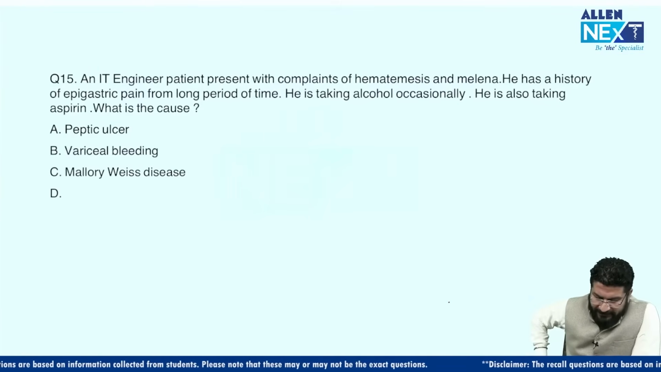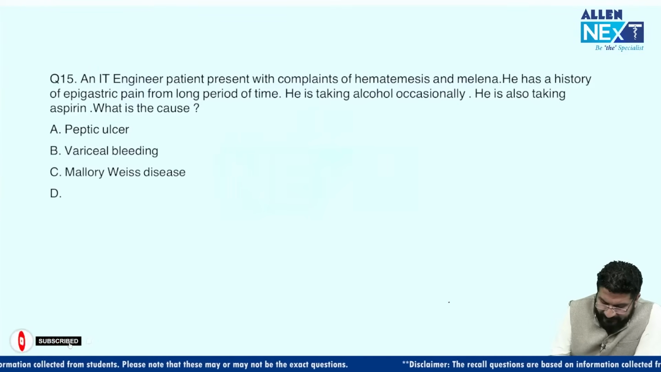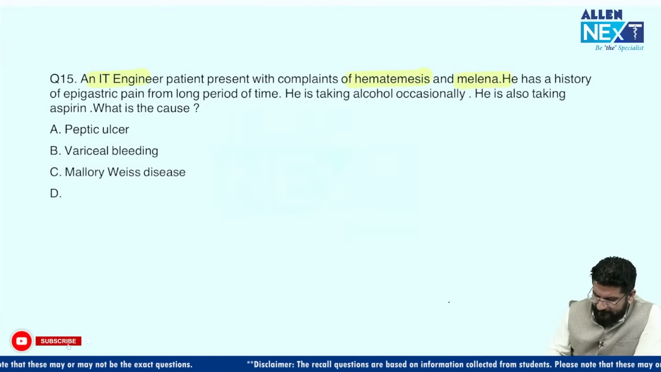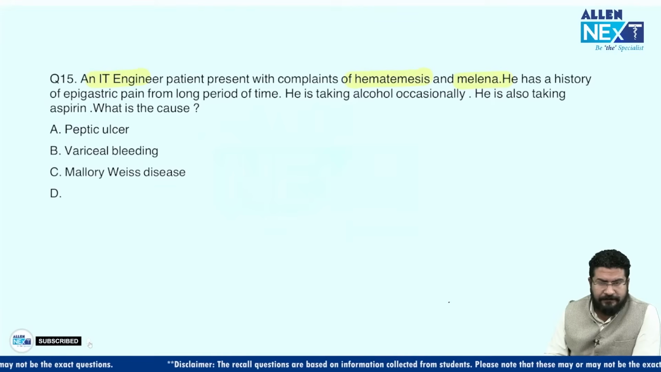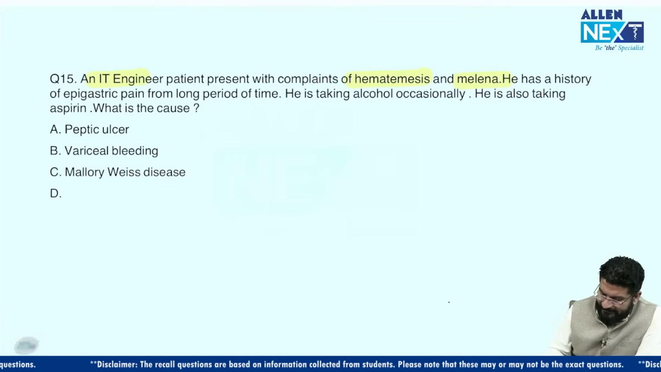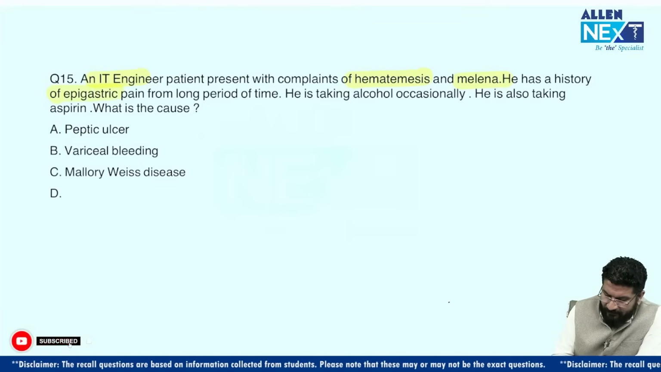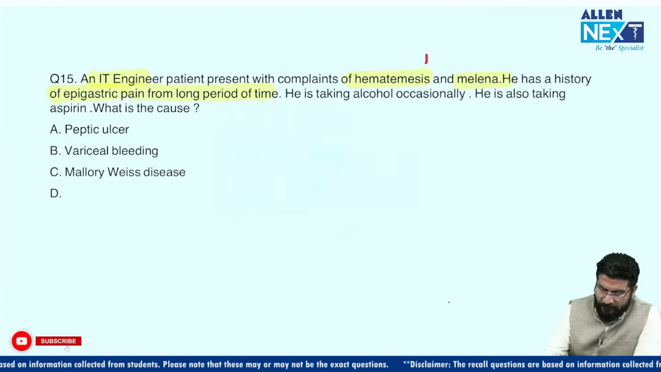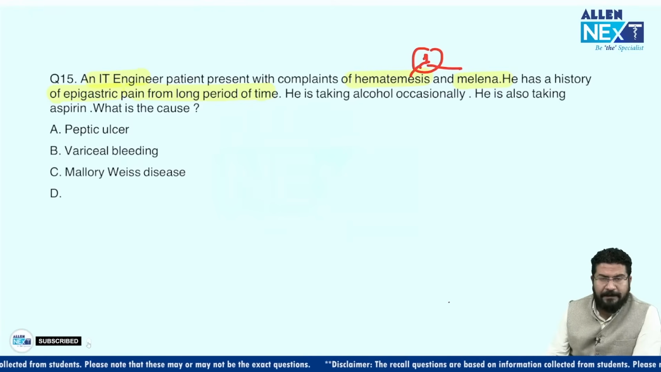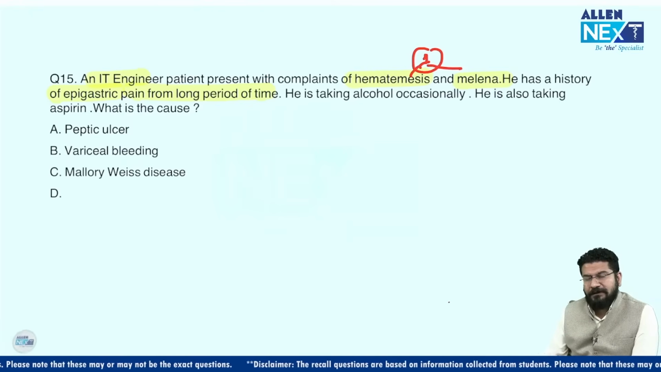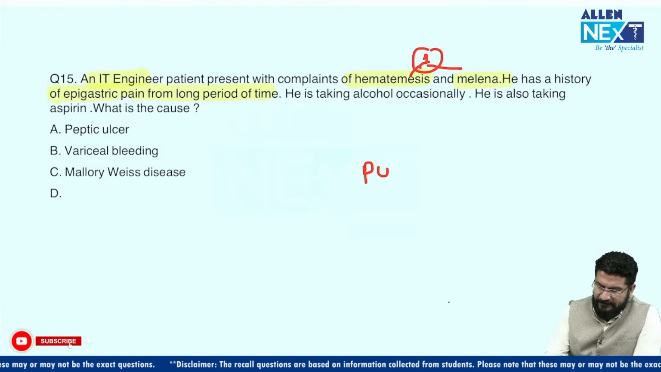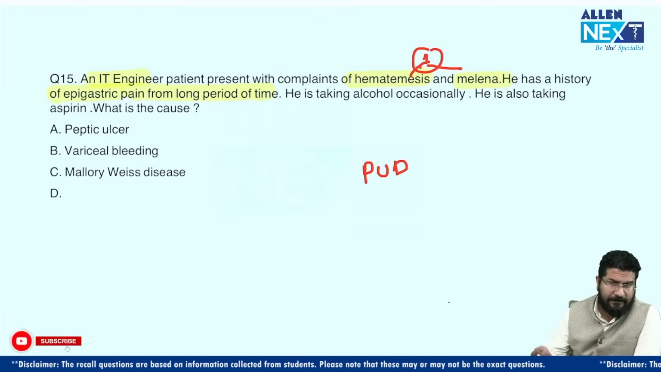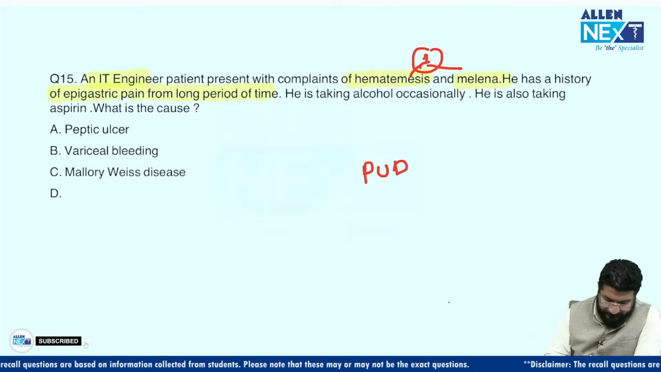Coming to the next MCQ, an IT engineer. Patient presents with complaint of hematemesis and melena. So it means the patient is having both upper GI bleed and lower GI bleed, right? History of epigastric pain for a long time. So now see, the first hint in the MCQ is there is both types of bleed. And remember, the most common cause of both types of bleed is peptic ulcer disease. Most common cause of melena, most common cause of upper GI bleed, hematemesis, that is peptic ulcer disease.